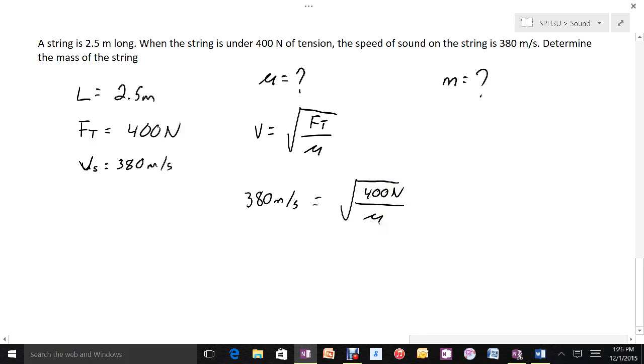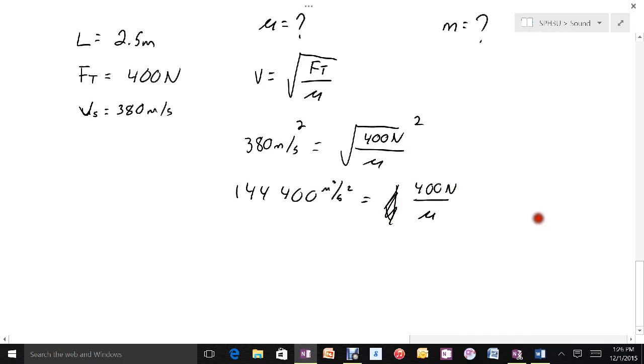To get rid of the square root, I'm going to square both sides. So this is 144,400 meters squared per second squared. Oh, I got rid of my square root, sorry, ignore that. 400 newtons divided by the linear density. And then I'm going to bring the linear density up to the left-hand side and bring the 144,400 down to the other side.